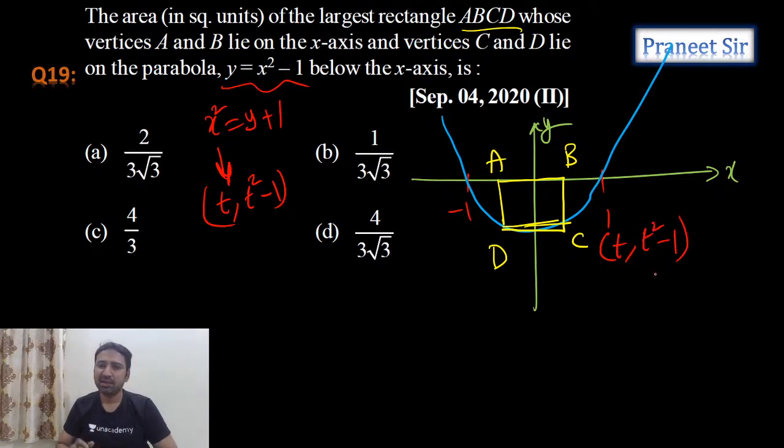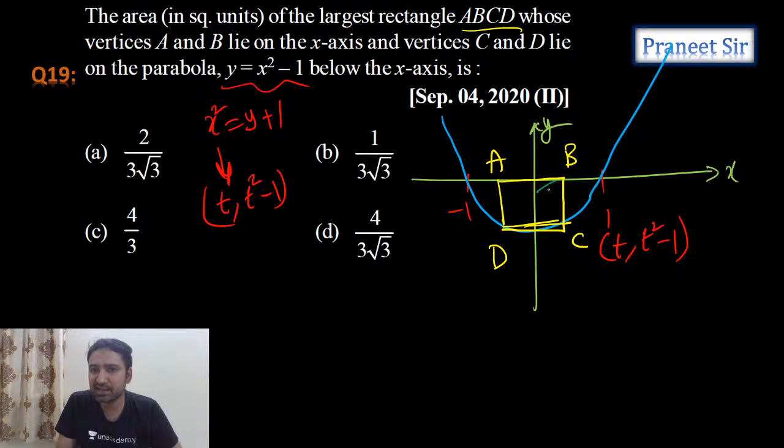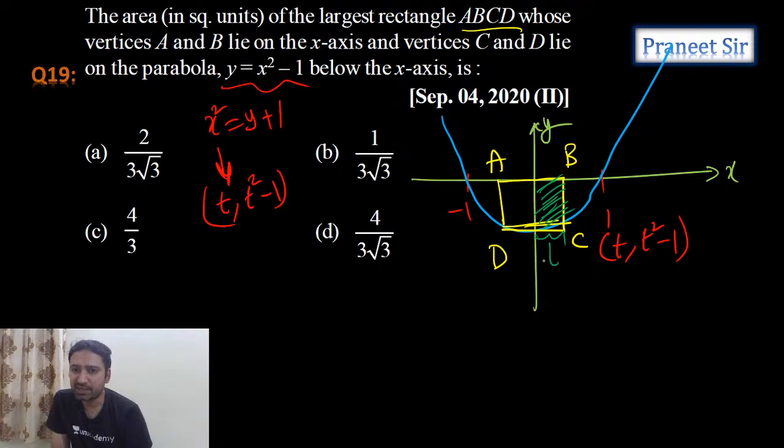Correct. So if the point C is t comma t square minus 1, first we'll calculate this area. This area has to be maximum. See, this length we know, t, and this length is t square minus 1. So finally we can say that t into t square minus 1 has to be maximum.